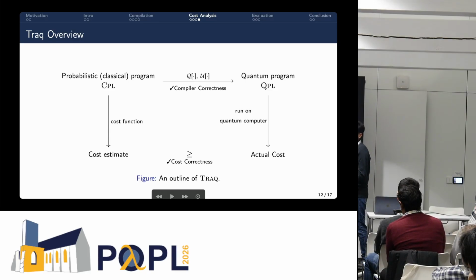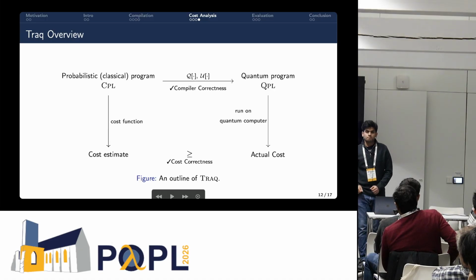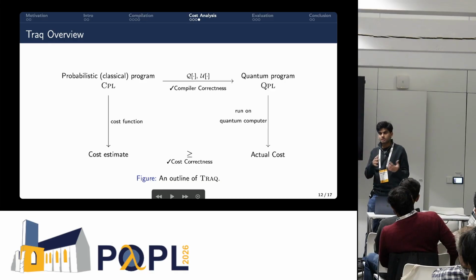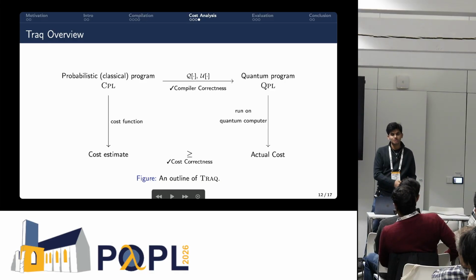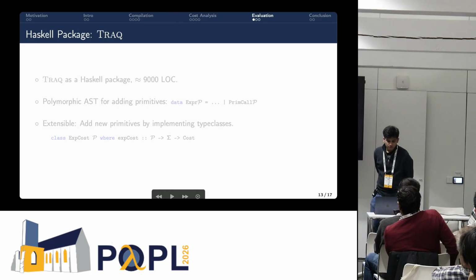The best part is once you know that this is all sound, you don't really need compilation, right? Your cost function could just run on the source level. I think this is the essence of this framework, that you can take that quantum cost analysis where you need to worry about the quantum stuff, and just bring it to the classical setting at the source level.